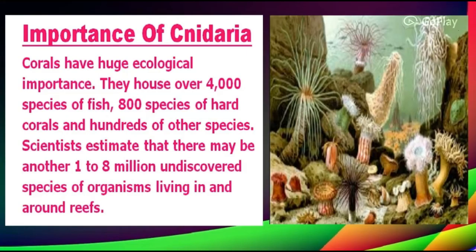Next, what is the importance of phylum Cnidaria? Corals have huge ecological importance. They house over 4,000 species of fishes, 800 species of hard corals, and hundreds of other species. Scientists estimate that there may be another 1 to 8 million undiscovered species of organisms living in and around reefs, and you can see here some examples.